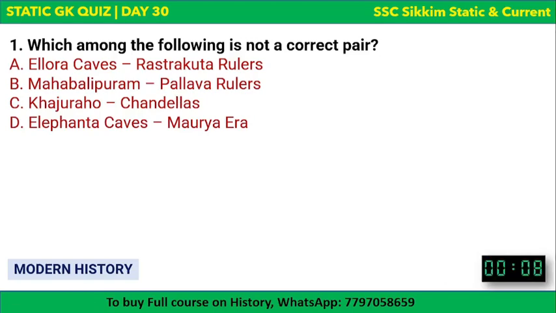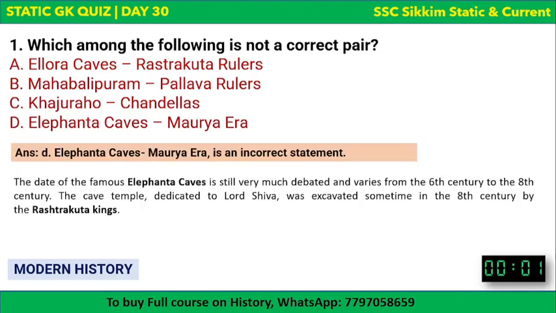Ellora Caves, built by Rashtrakuta rulers. Mahabalipuram was built by Pallava rulers. Khajuraho was built by the Chandela dynasty. Elephanta Caves was built in the Mauryan era. Which one is not correct? The correct answer is D, which is an incorrect statement. Elephanta Caves was not built in the Mauryan era.